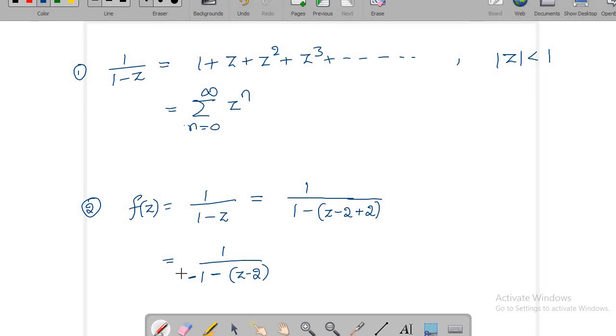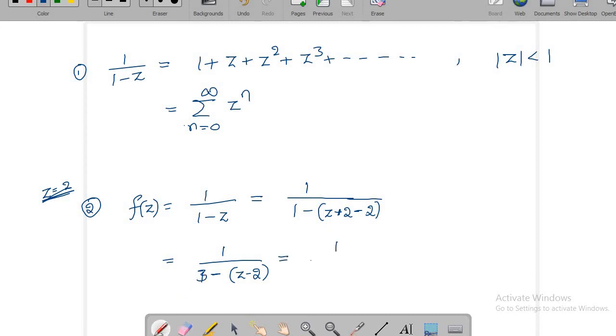Let me do one thing. Instead of finding the series expansion at z equal to minus 2, let me find it at z equal to plus 2, so that no need of taking this out. So I'll write plus here, then I'll write minus here. So minus into minus plus, this will give me 3 minus z.